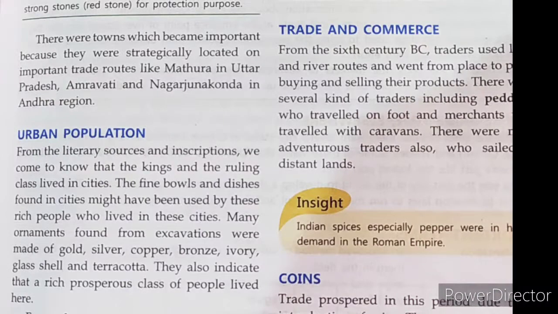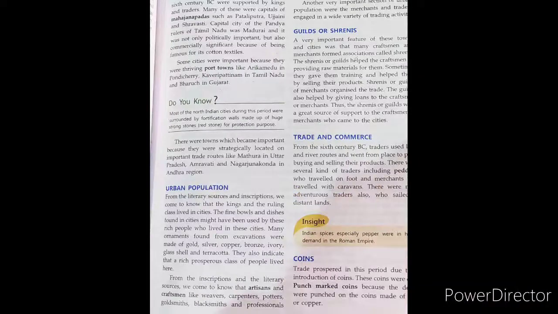Trade and commerce. Travelers and sellers have left behind a good description of early cities. From the 6th century BC, traders used land and river routes and went from place to place buying and selling their products. There were several kinds of traders, including peddlers, who traveled on foot, and merchants who traveled with caravans. Then the question is, what is a caravan? Caravan means a group of people traveling together.